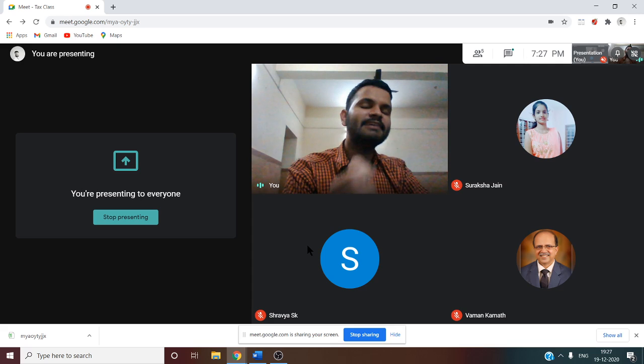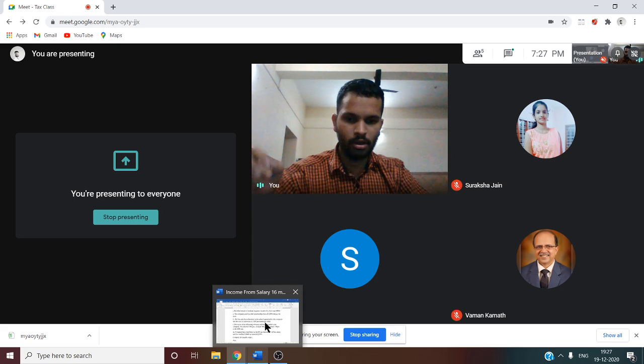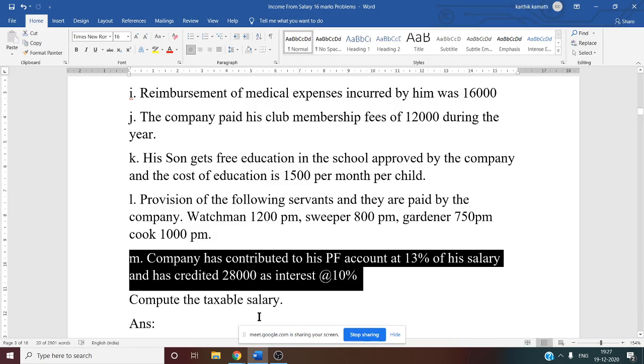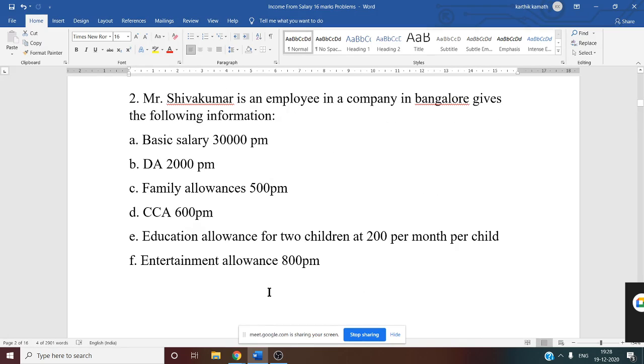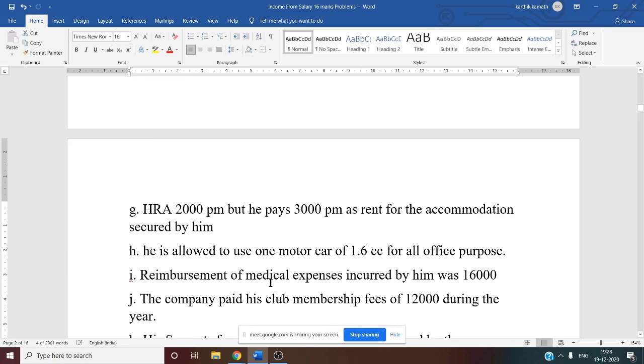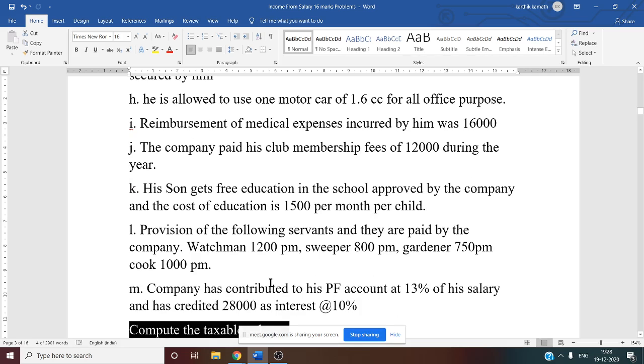That 0.5 is taxable, which we have to see while solving the problem. Compute the taxable salary. This type of problem comes for 16 marks, and in Section C there will be two problems from the income from salary chapter. So now we have to see the solution part.